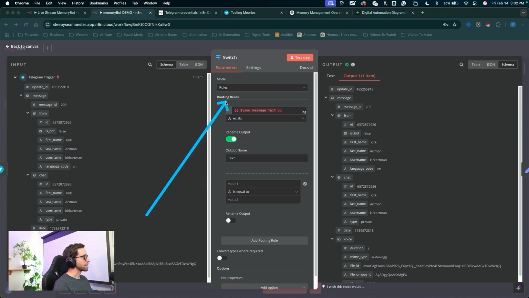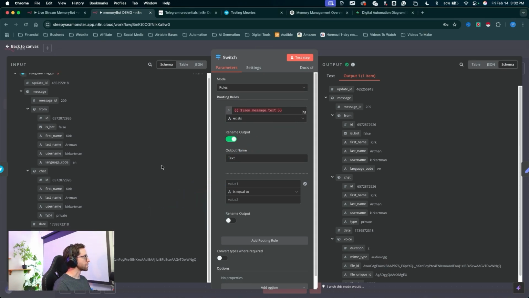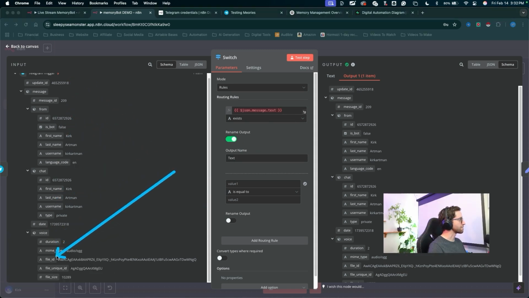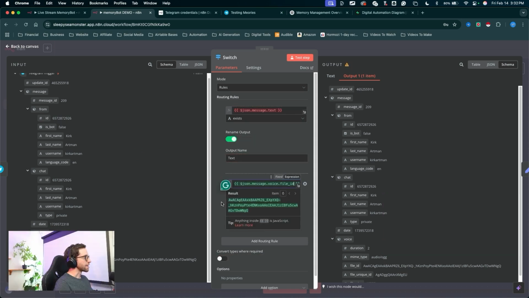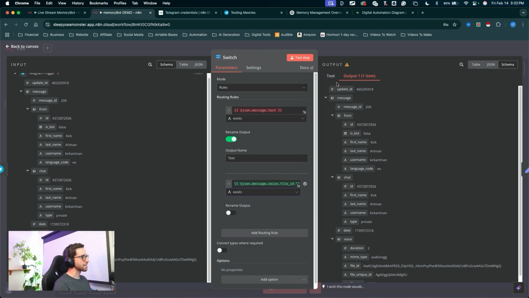So same thing we did with text. If text exists, follow route number 1. We're going to say if file ID exists, follow route number 2. So in the Telegram trigger node, I'll come down and find the file ID. Click and drag that into the first value. Now this is going to be a string, so we can click into the drop down and say string exists. Now we're saying if that file ID string exists, we'll follow the second route.